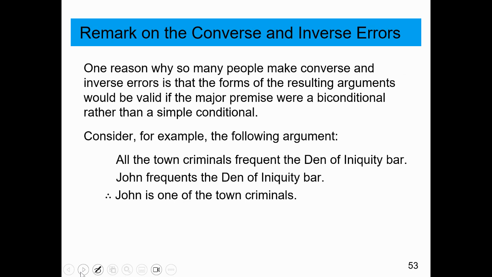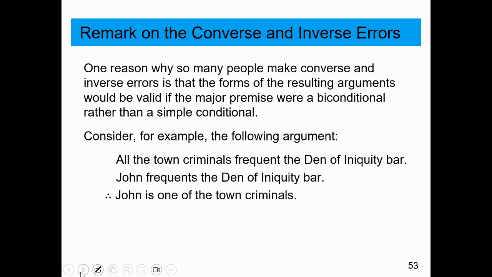It says that one reason why so many people make converse and inverse errors is that the forms of the resulting arguments would be valid if the major premise were a biconditional rather than a simple conditional. Here's an example. It says all town criminals frequent the den of iniquity bar.